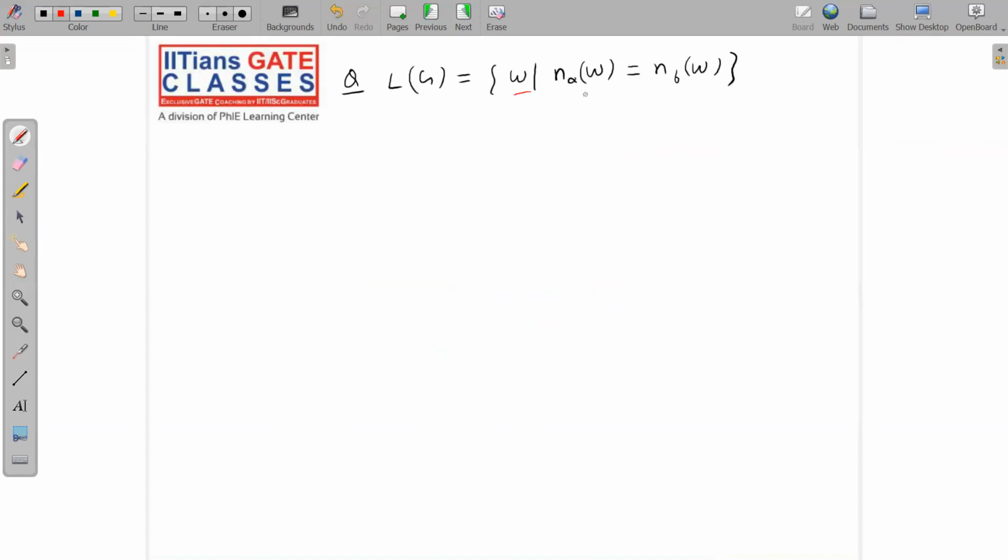Next, L equals w such that n_a(w) is equal to n_b(w). This means what? Pause the video and try to think about it. The number of A's and the number of B's should be equal. Okay, so we can mingle up the A's and B's here. Let me give you an idea. AB string should be in the language. BA string should be in the language. BBAA should be in the language. ABBA should be in the language. Any possible string which has equal A's and equal B's should be in the language.